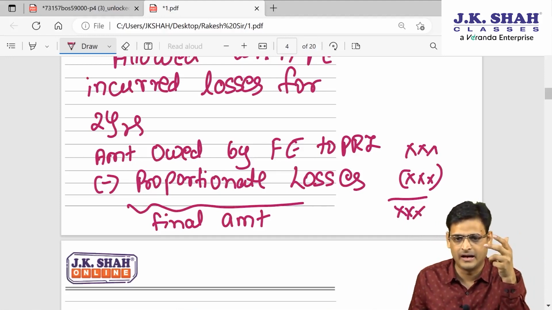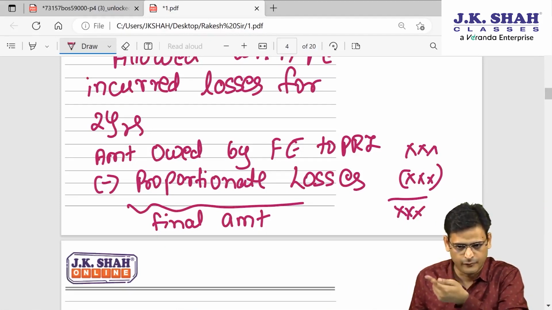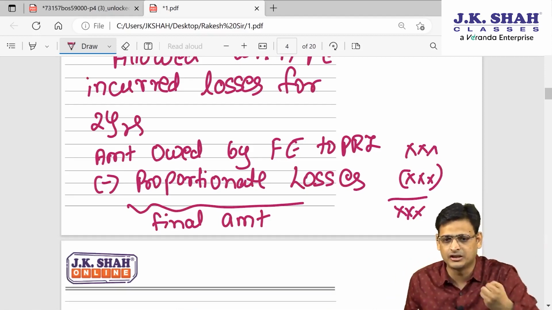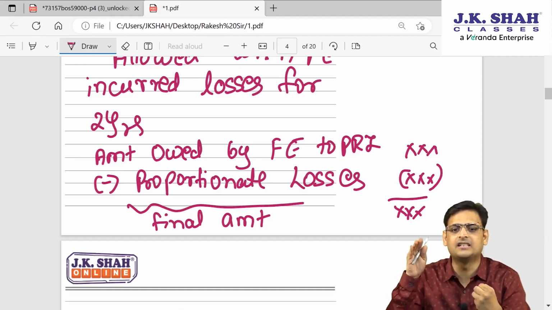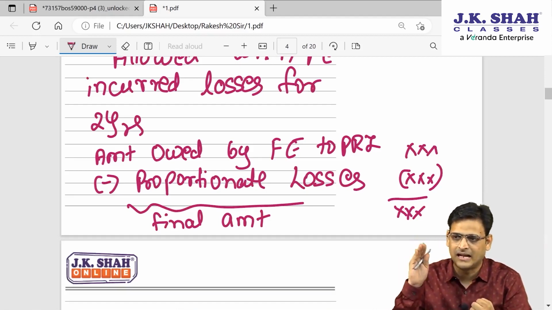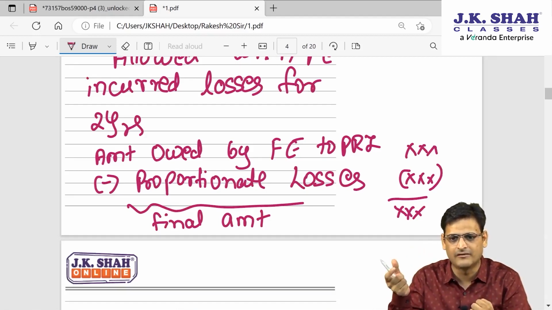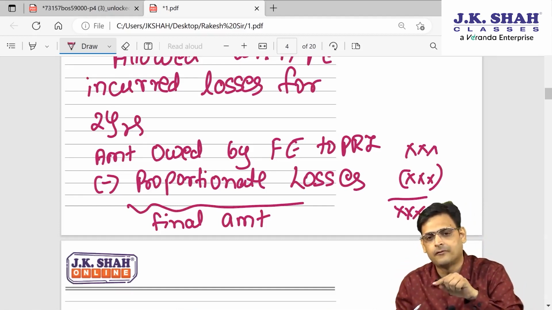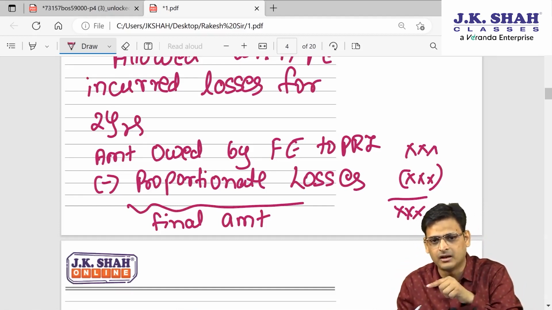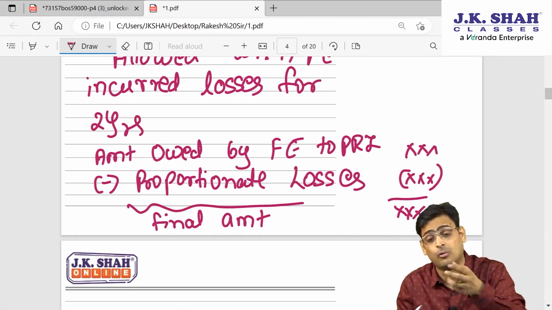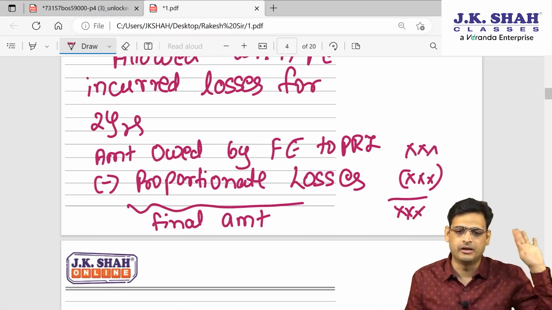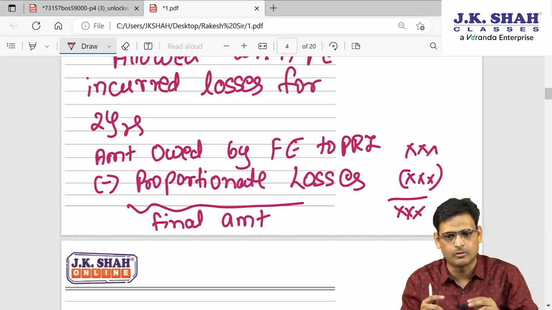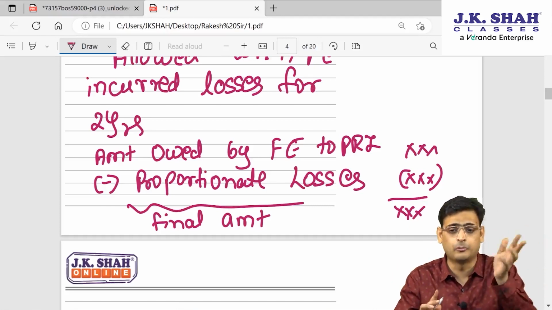So can I say, any Indian entity who has given money to a foreign entity, who has made an investment in a foreign entity, ideally should get the entire amount. But if that foreign entity has incurred loss in the last 2 years, then whatever percentage of loss they have incurred, a similar percentage they can reduce from the claim of the Indian entity, and only the balance amount they will give to the Indian entity, and that is permitted. Though India will get a lesser amount, it is permitted if that is a proportionate reduction.